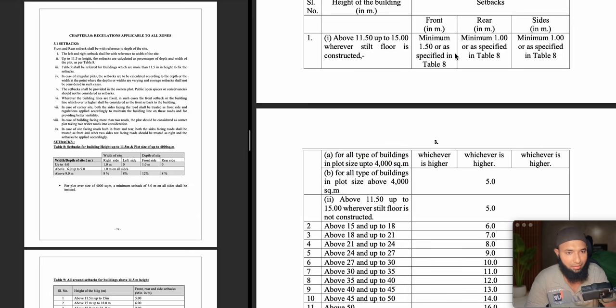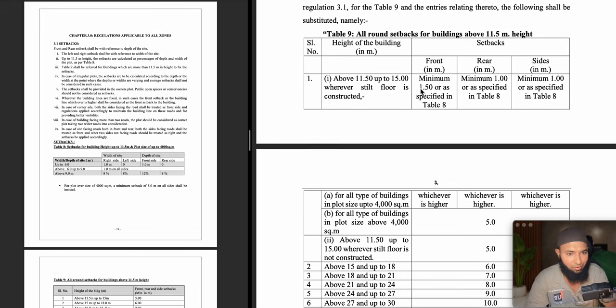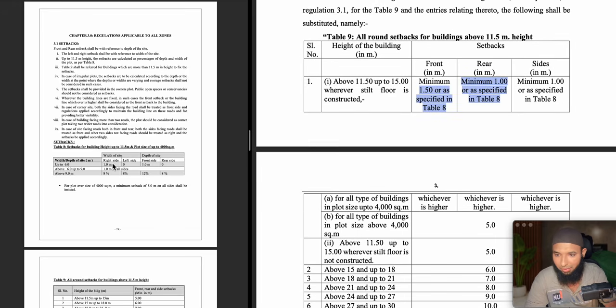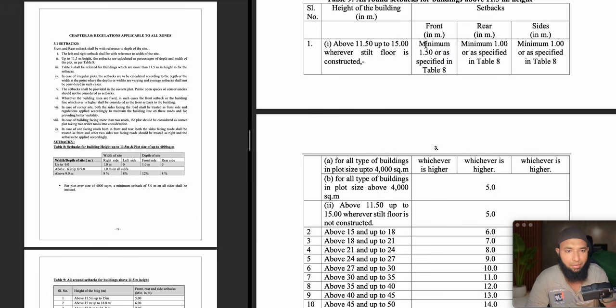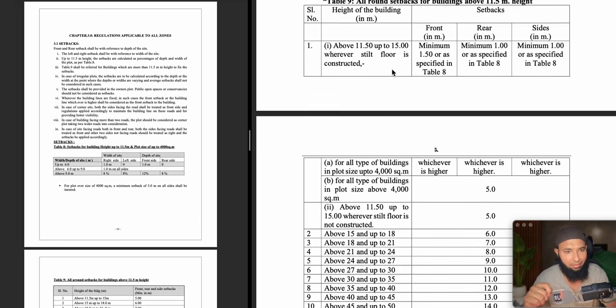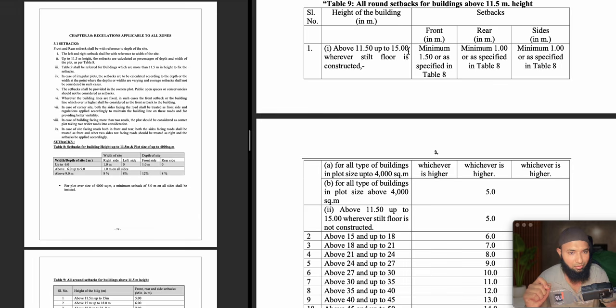So whichever is higher, they have clearly written. Most of the time this only would be higher, because here if you see it is only 1 meter, so this only is higher here. So we will consider directly this. So this is only for all the building types for plots up to 4000 square meters. 4000 square meters would be something around 40,000 square feet. So almost closer to 1 acre or lesser than 1 acre we can tell. So properties lesser than 1 acre should follow these rules if stilt floor is constructed.